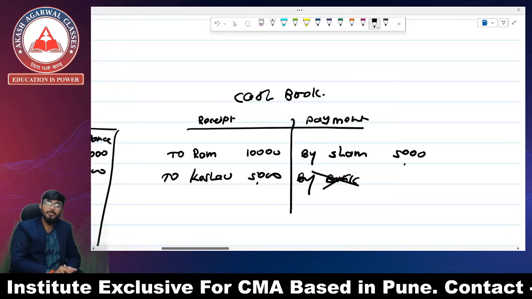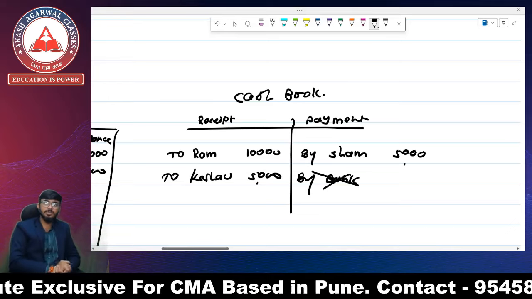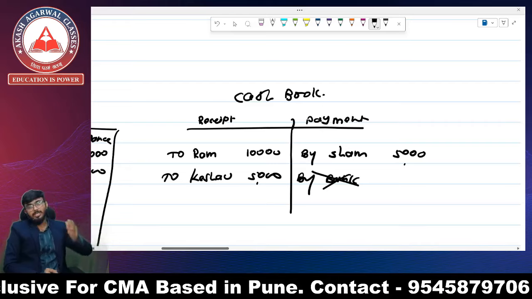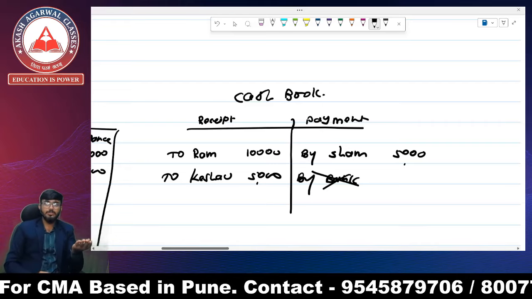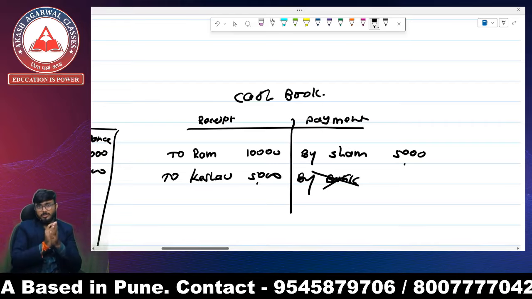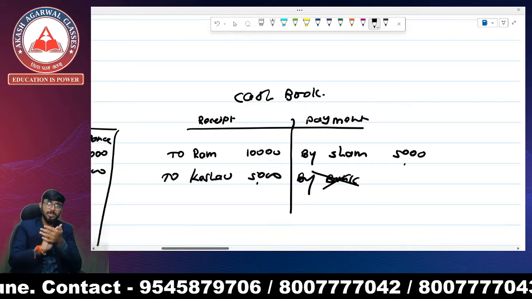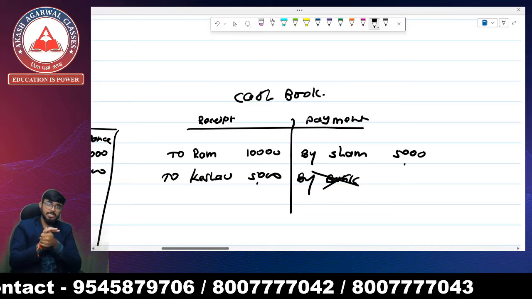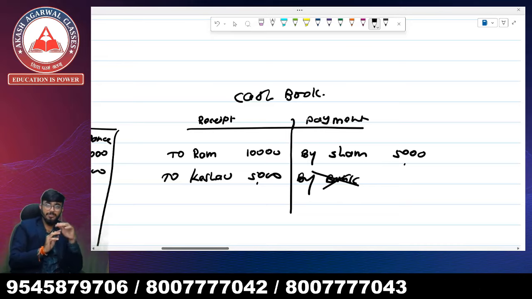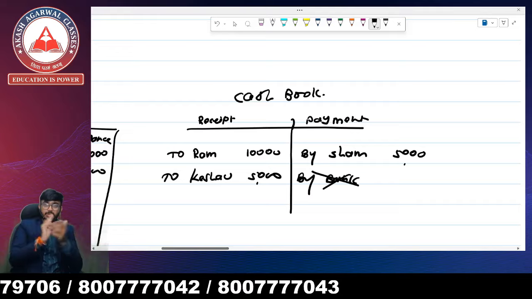So how do we match the difference between cash book and passbook in real life? We put the cash book in front of us and keep the passbook in front of us, and we check the similarities and differences between them, and then we find out the reasons for the differences between cash book and passbook.